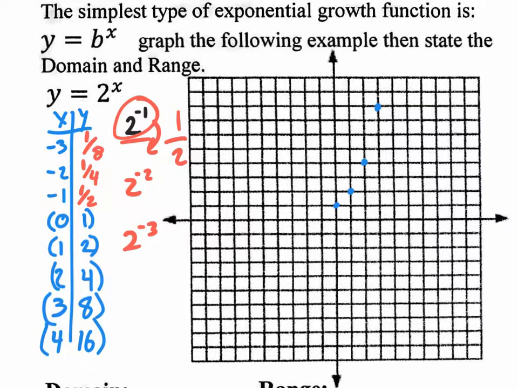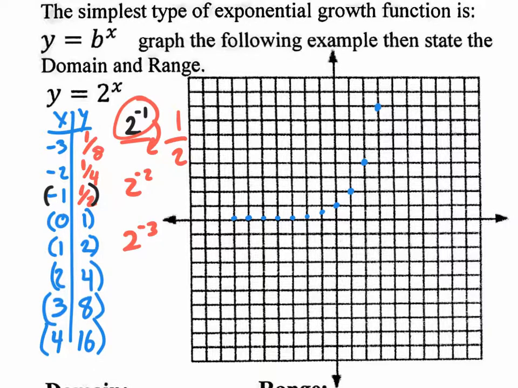So let me actually start graphing some of these. Let me put the coordinate -1, 1/2. Let me do it in blue to keep it consistent. -1 on the x, and half on the y. So here's the origin, -1 and then halfway up. And the next one is -2 and 1/4. So if I go -2 and 1/4, that's 1/4 of the way up. That's technically half of the half. So that would be right here. And then half of that would be 1/8. Half of that would be 1/16. Half of that would be 1/32, and then 1/64, and then 1/128, and so on and so on.